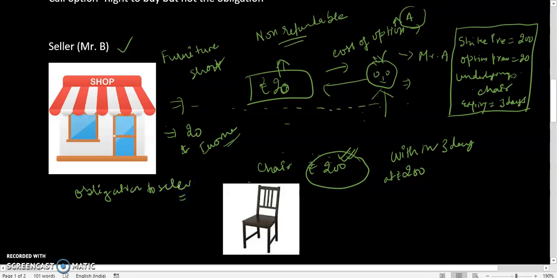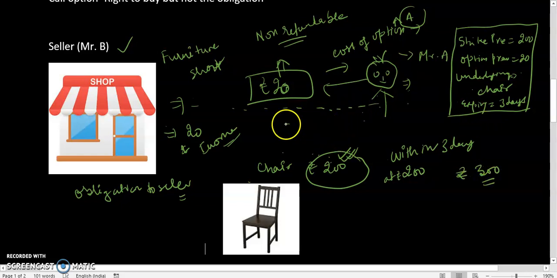Now the question is, when will Mr. A exercise his right to buy this chair at rupees 200? Mr. A will exercise this right if he finds an identical chair in another market for more than 200, let's say 300.